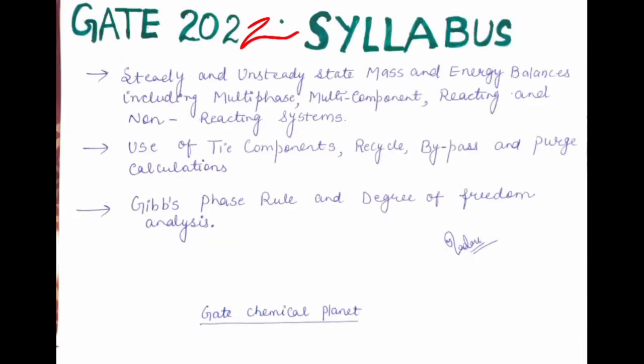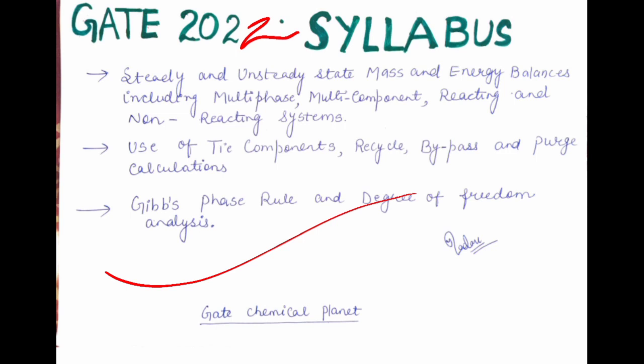So now we will come to the syllabus of GATE 2022. If you don't have the syllabus for the GATE exam, then go to the IIT Bombay website and download the entire syllabus of chemical engineering from there. For your convenience, I have written the syllabus here also, and I divided this syllabus into 3 parts.